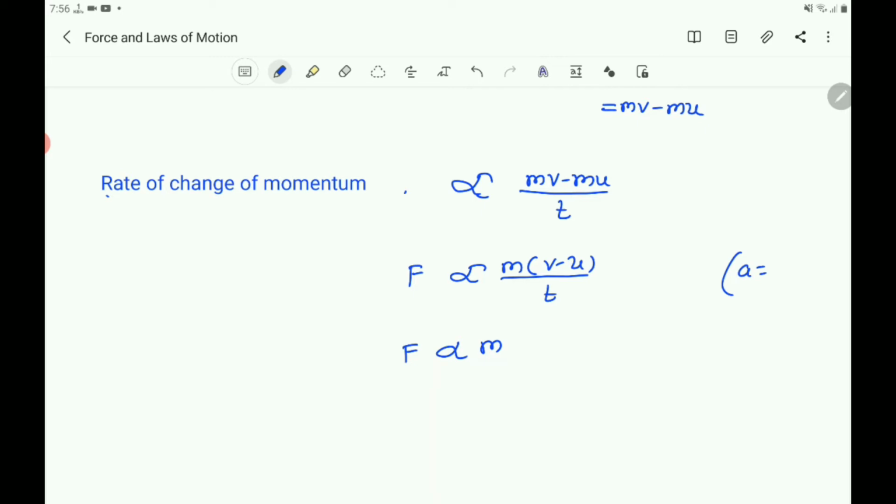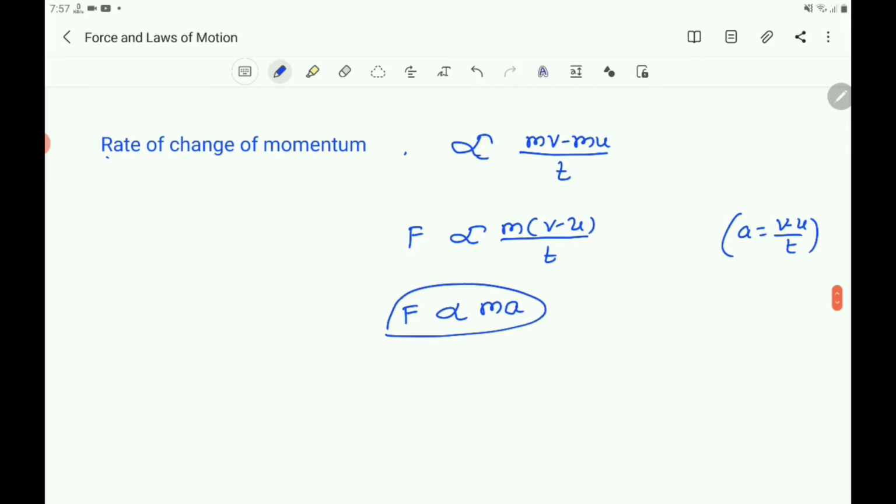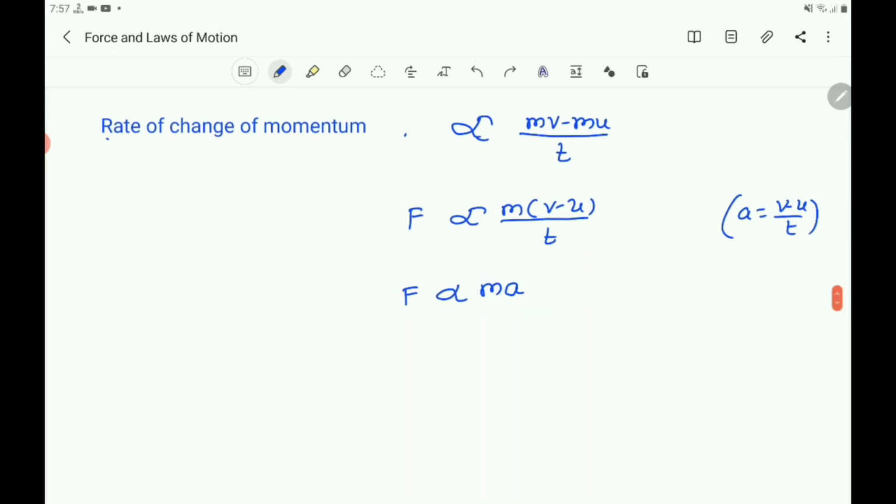Here a equals (v minus u) by t, the rate of change of velocity. So you take a in the place of (v minus u) by t. So you got F proportional to ma, where m is the mass and a is the acceleration.